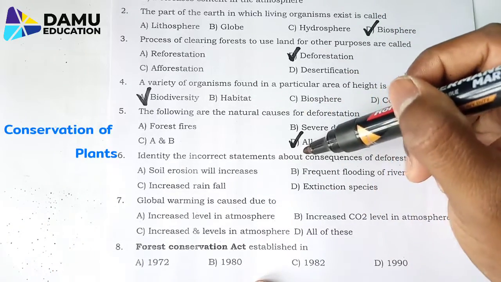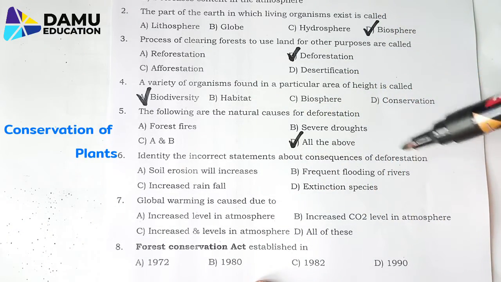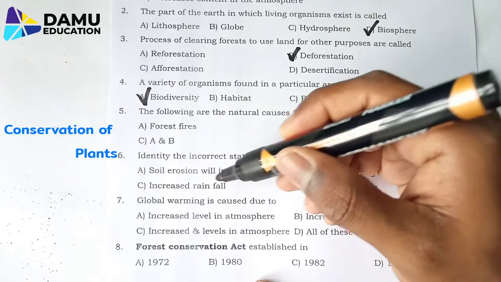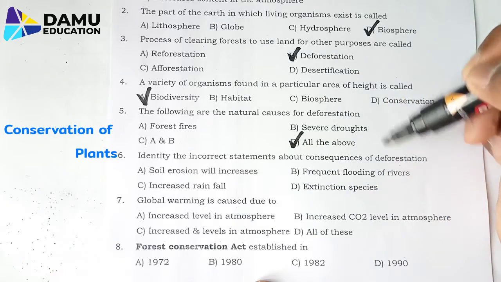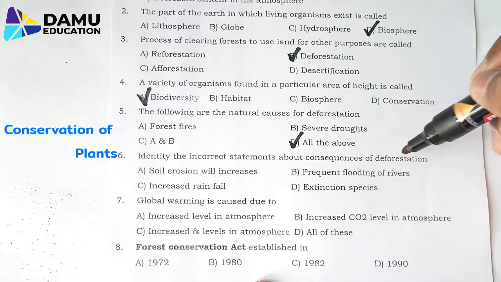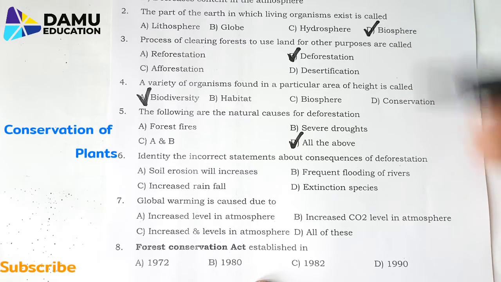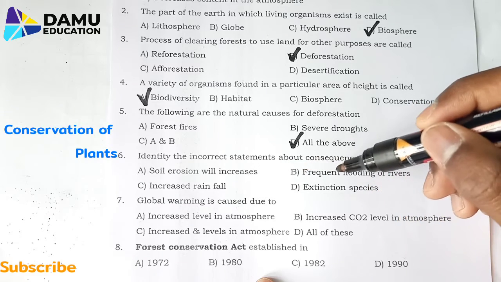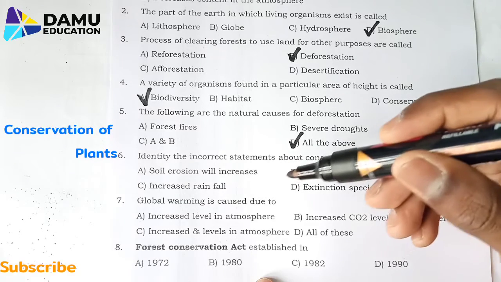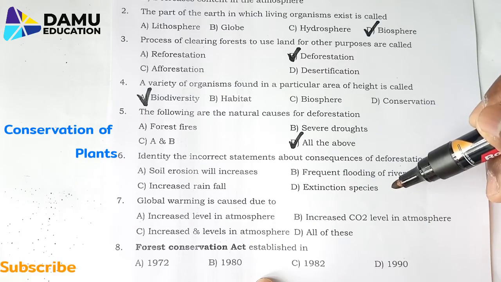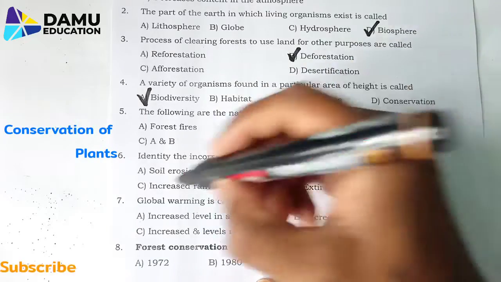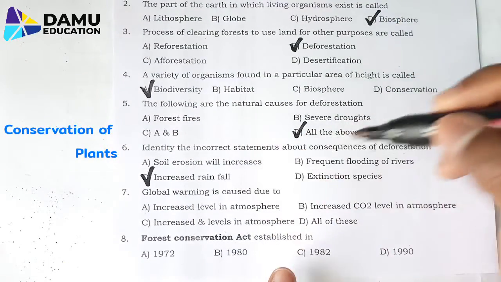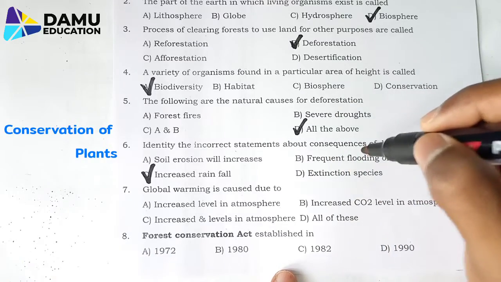Identify the incorrect statement about consequences of deforestation. Soil erosion will increase, frequent flooding of rivers, increased rainfall, extinction of species. So what are the consequences, what are the results of deforestation? Soil erosion will increase, and frequent flooding of rivers, and extinction of species. For the sixth one, we know rainfall will decrease, but they have given increased rainfall. So that is the incorrect statement.